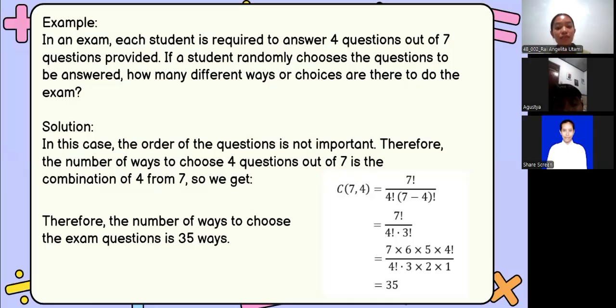After calculating 7 times 6 times 5 divided by 3 times 2 times 1, we get the result. The number of ways to choose the exam questions is 35 ways. I get it now. Combinations are for when we just need to pick a group, not arrange them in a specific order.